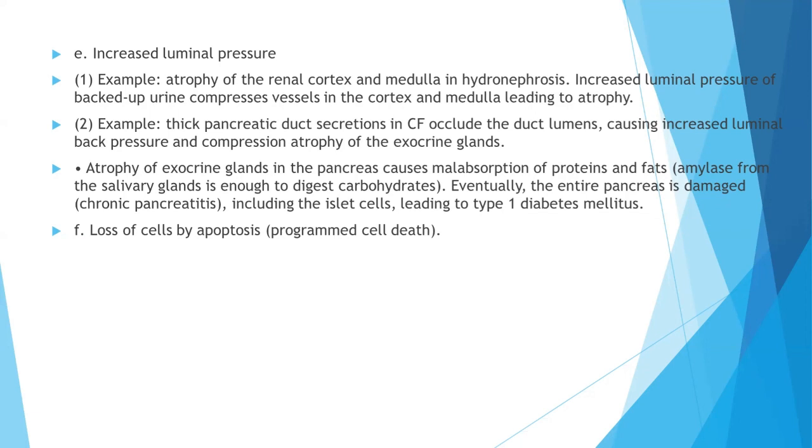So atrophy of exocrine glands in the pancreas causes malabsorption of proteins and fats. Eventually, the entire pancreas is damaged, including the islet cells, leading to type 1 diabetes mellitus. Another cause is loss of cells by apoptosis, which is also called programmed cell death.